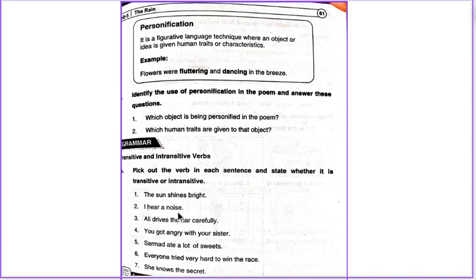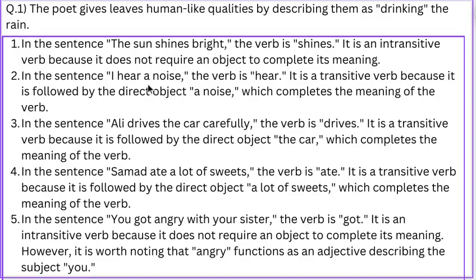I hear a noise. In the sentence, I hear a noise, the verb is hear. It is a transitive verb because it is followed by the direct object, a noise, which completes the meaning of the verb.